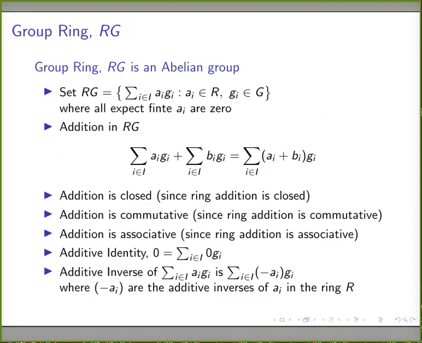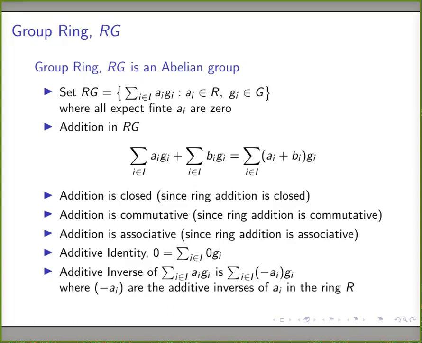Something like a_i g_i. If I have a_1 g_1 plus a_2 g_2, and next b_1 g_1 plus b_2 g_2, instead of writing four terms, I can add a_1 g_1 and b_1 g_1 to write (a_1 plus b_1) g_1. It's a way of simplification. So this will again give a finite number of terms, no matter how many times we add, and therefore this is going to be a well-defined binary operation in RG.